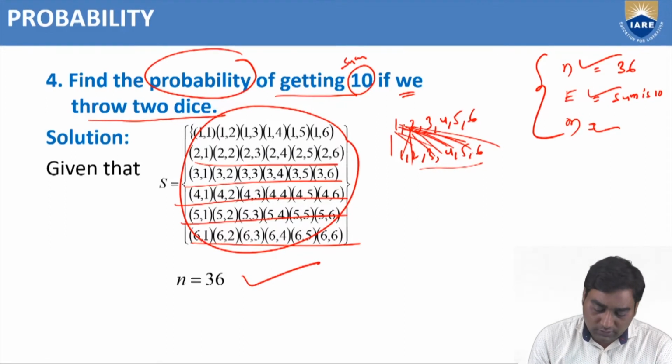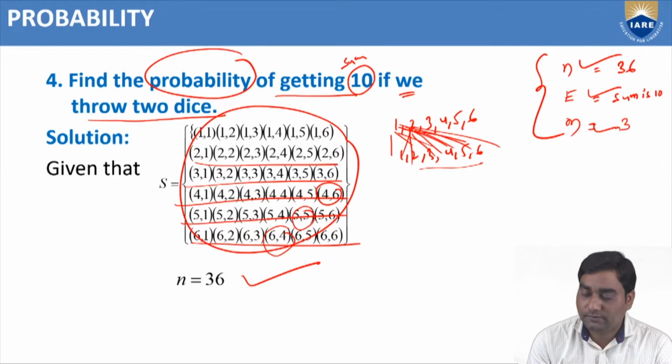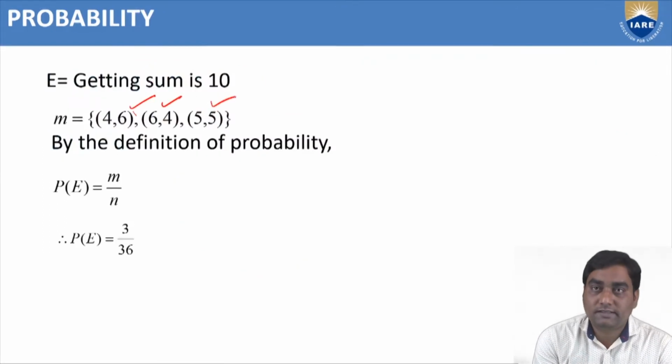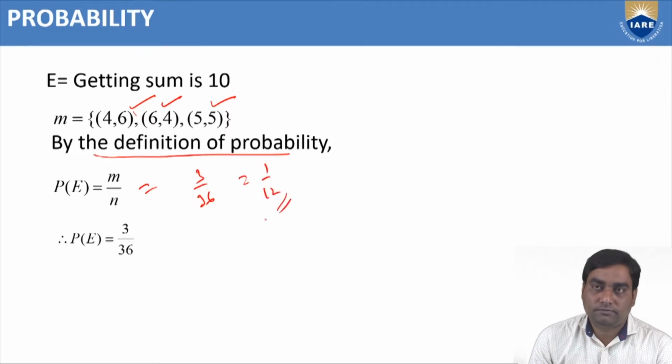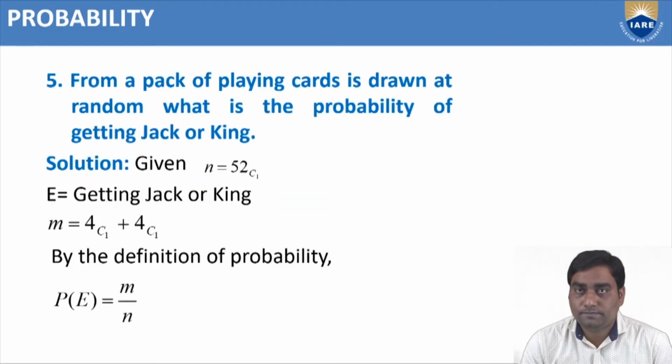Like that, 2 also not getting, 3 also not getting. From 4 we can start: 4,6; 6,4; 5,5. Only 3 options, m equal to 3. So, by the definition of probability, P of E equal to m by n, 3 by 36, which is 1 by 12. Like that, we should solve the problems on probability.